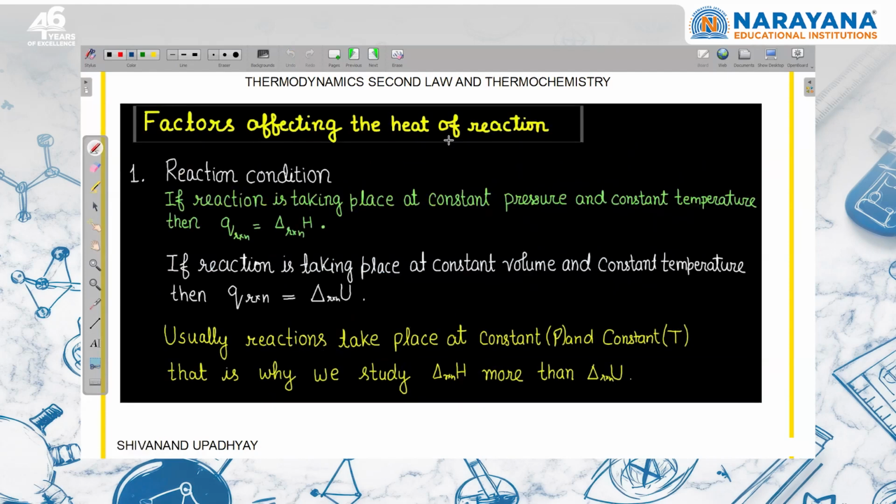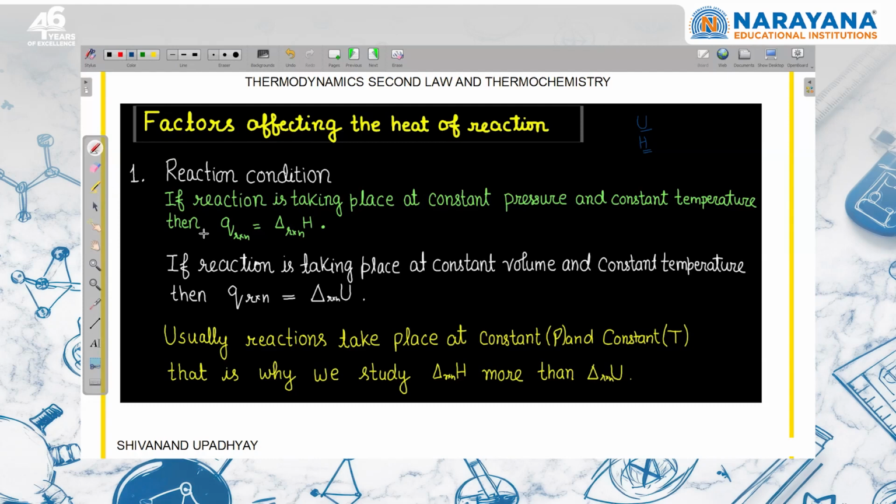Factors affecting the heat of reaction. We have studied internal energy and enthalpy, and we are saying that for an ideal gas, change in internal energy only depends on temperature. Change in enthalpy only depends on temperature, but for solid, liquid, and real gas, the internal energy change or enthalpy change not only depends on temperature, it also depends on pressure or volume or state of matter. So the condition in which the reaction is taking place matters.